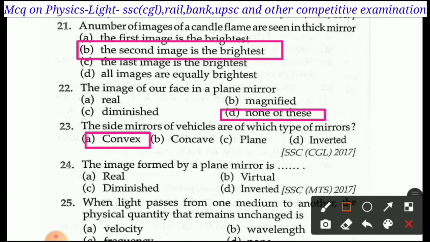Next question is question number 24. The image formed by the plane mirror is: A. Real, B. Virtual, C. Diminished, D. Inverted. The right answer of question number 24 is B. Virtual. Image formed by the plane mirror, it is virtual.